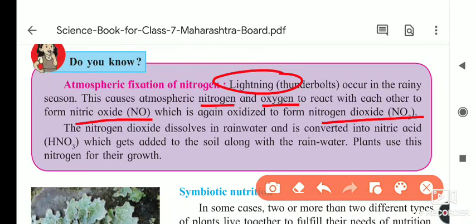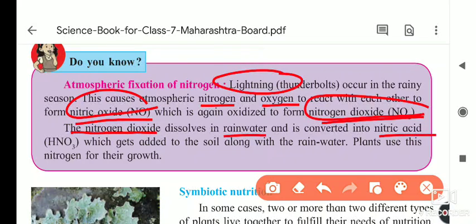And these two, nitric oxide and nitrogen dioxide, are able to dissolve in the rainwater. So the nitrogen dioxide dissolves in rainwater and converts into nitric acid, that is HNO3. What is that reaction? H2O reacts with NO, otherwise NO2. Suppose it reacts with NO2, and what does it form?